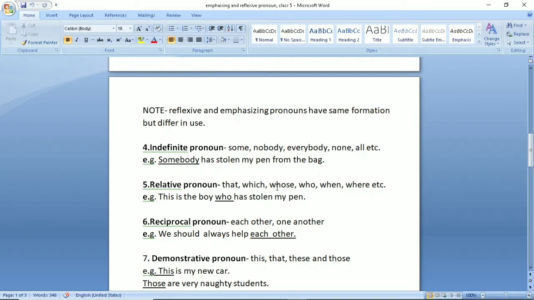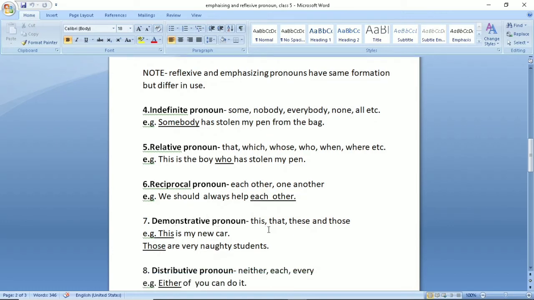Let us make one example with the relative pronoun whose. This is the person whose briefcase was stolen. So whose is again connecting two sentences, that are, this is the person, his briefcase was stolen. So you made the sentence, this is the man whose briefcase was stolen. Now reciprocal pronouns refer to each other, one another. Example, we should always help each other.